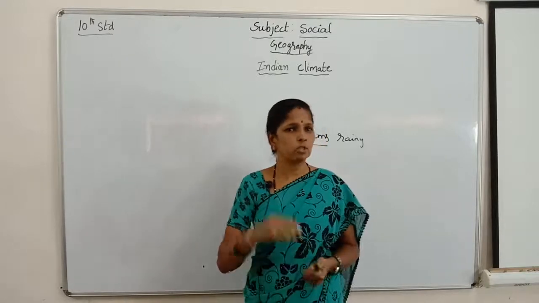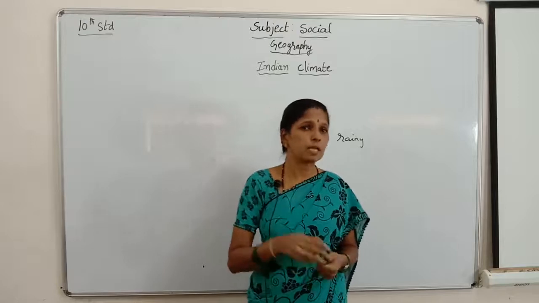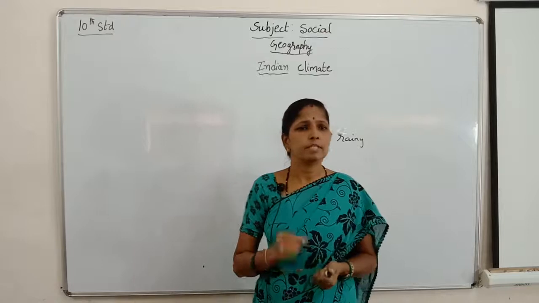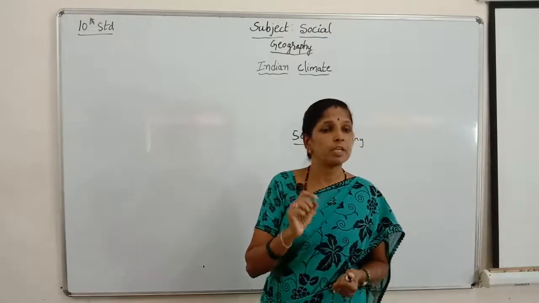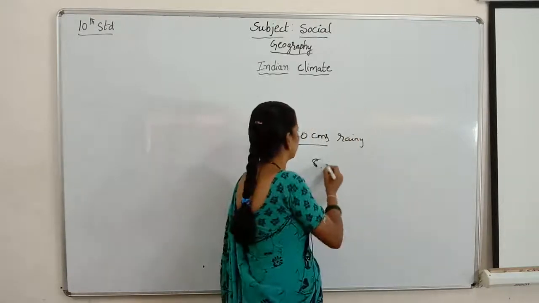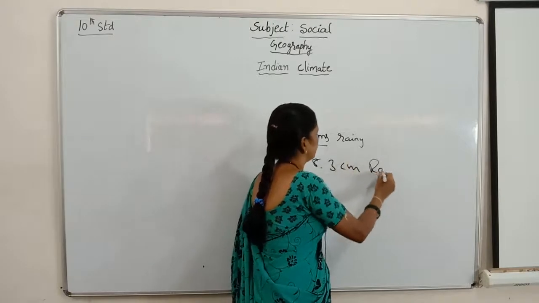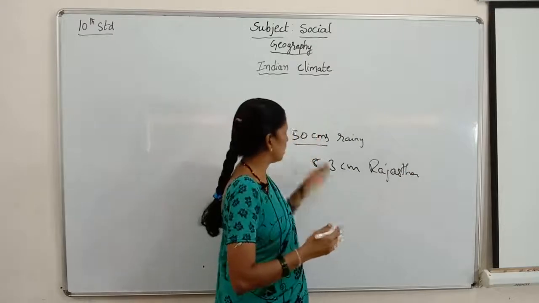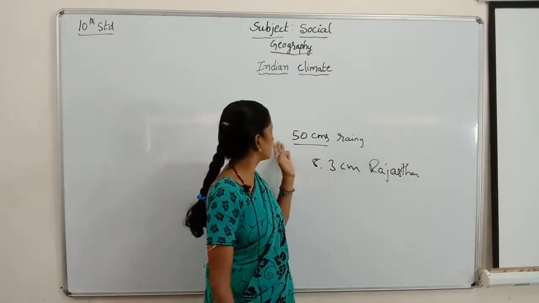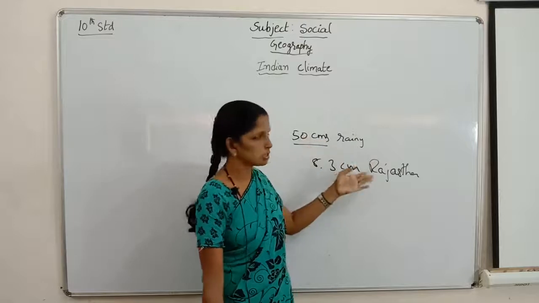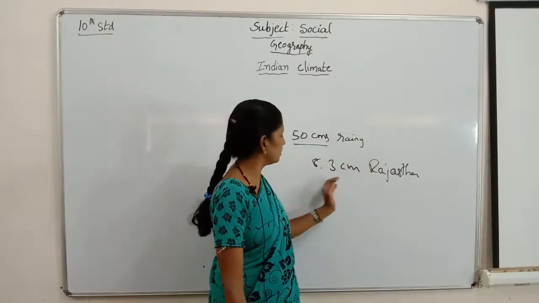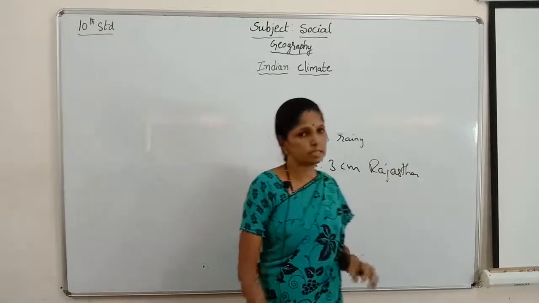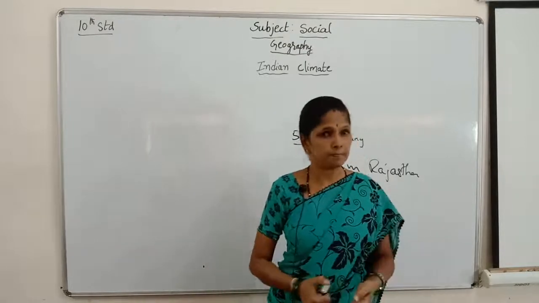As you can see, Roili in Jaisalmer of Rajasthan receives the least amount of rainfall, only 8.3 centimeters of annual rainfall.